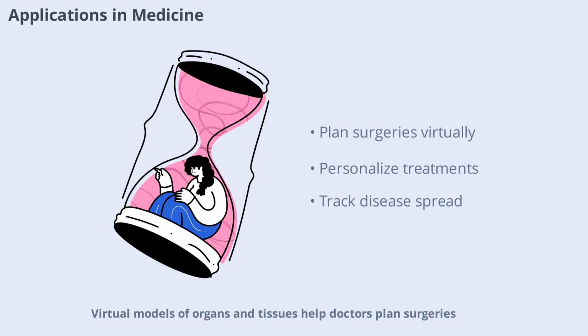Virtual models of organs and tissues help doctors plan surgeries, predict patient outcomes, and develop personalized treatments. Drug simulations can identify promising compounds and reduce the need for animal testing. In public health, simulations track the spread of diseases and evaluate the effectiveness of interventions. These applications are saving lives and transforming healthcare around the world.